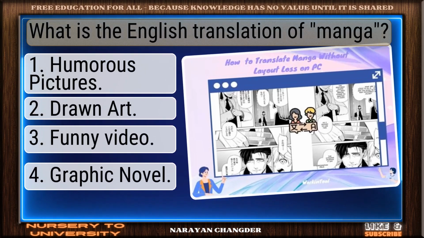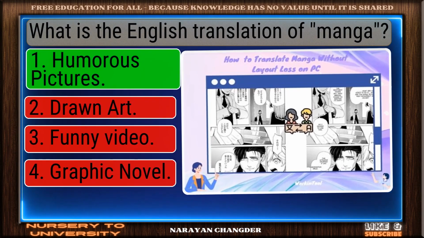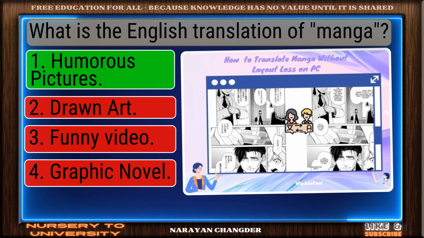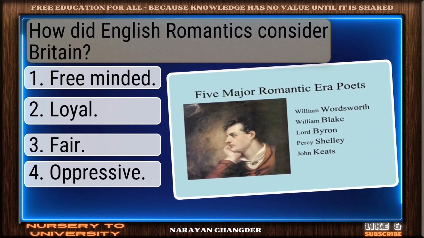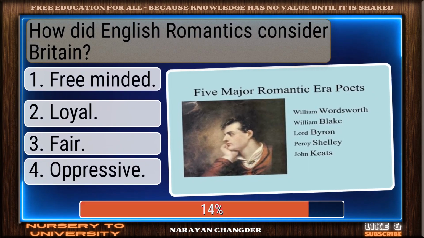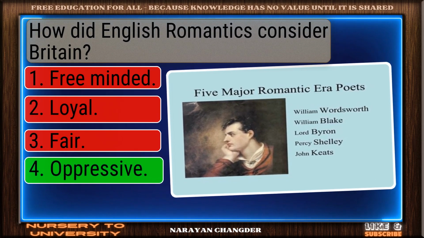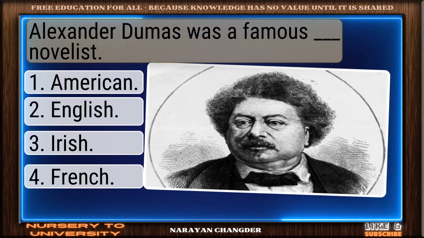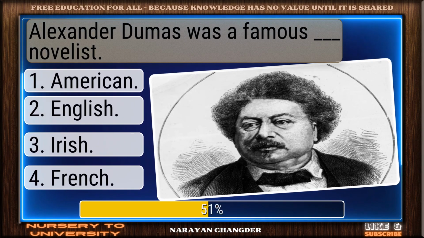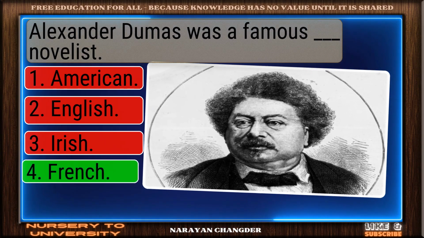What is the English translation of manga? Perfect. Humorous pictures is the one. How did English romantics consider Britain? Good job. Oppressive works well. Alexandre Dumas was a famous dash novelist. Excellent choice. French is right.